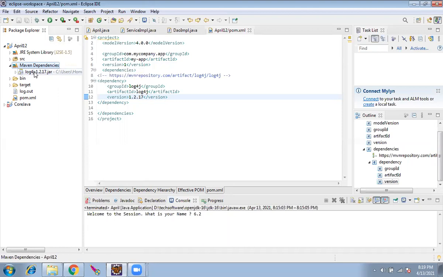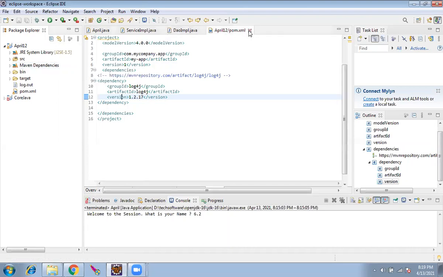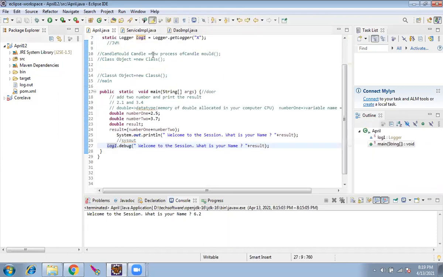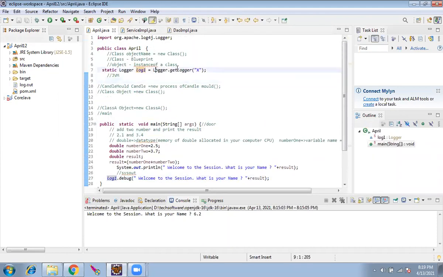Once you get this, if you see this file here, everything is good for you. Then you can close out the file for now, and you have to go into the main program and just paste this line. The source code is available along with the video, yesterday's link.